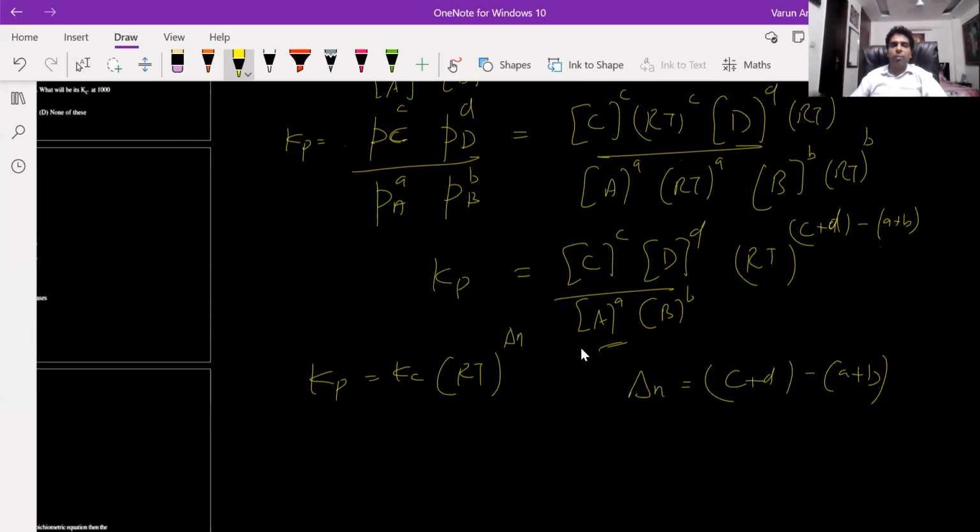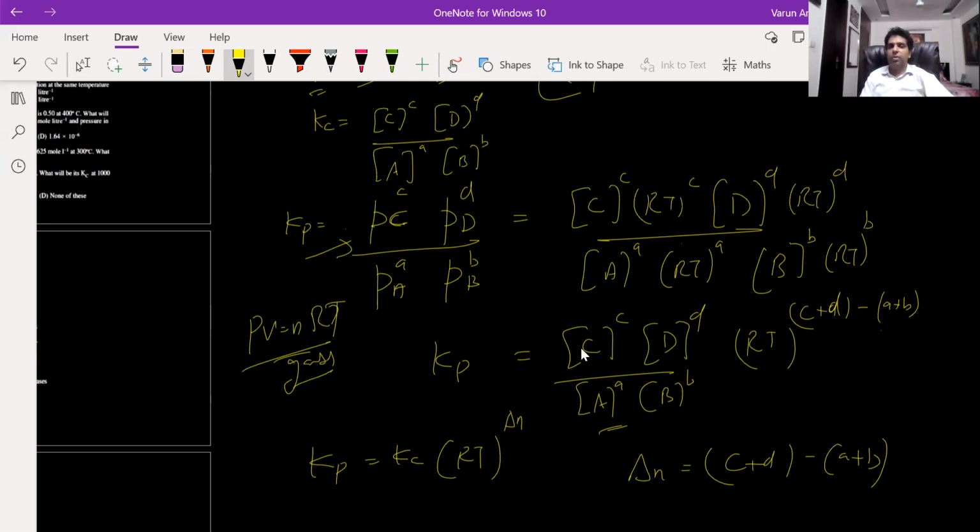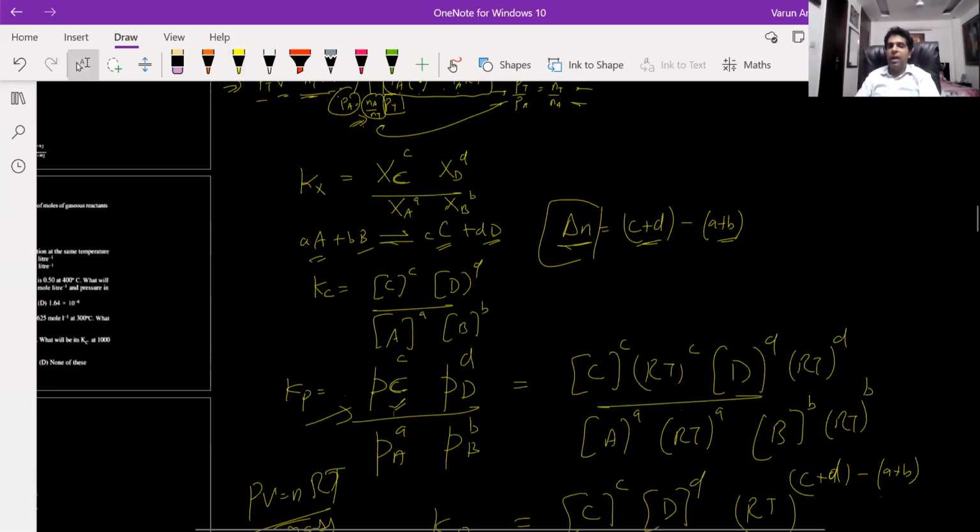Now one more important point to note over here. When I'm using this, I'll be using the equation PV is equal to nRT. That is an ideal gas equation that is valid only for gases. So partial pressures are only valid for gases. So when I'm writing partial pressure of C in terms of concentration of C, I'm using the ideal gas equation that is only valid for gases. So this delta n should be only for gases. Delta n is the change in number of moles of the gases.